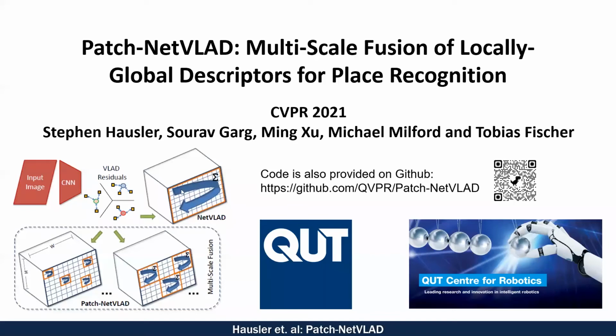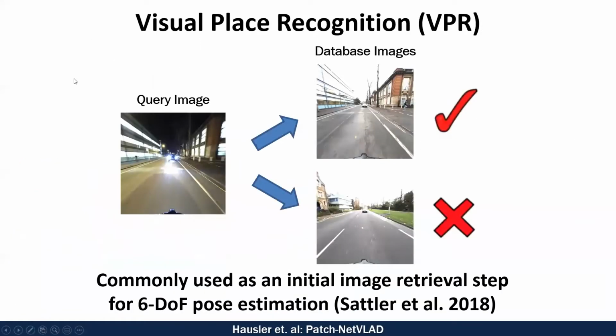Hello, in this video I'll be talking about our CVPR 2021 paper, Patch-NetVLAD: Multi-Scale Fusion of Locally-Global Descriptors for Place Recognition. In this paper, we deal with the visual place recognition problem. Say you have a query image recorded by a robot, and your objective is to work out where in the world you are based on that image.